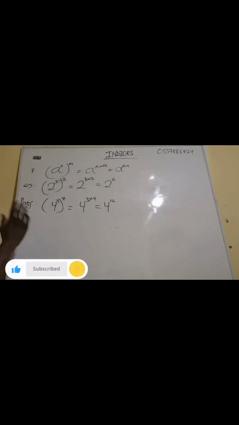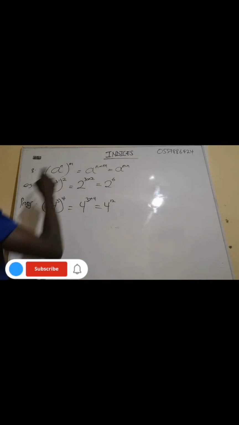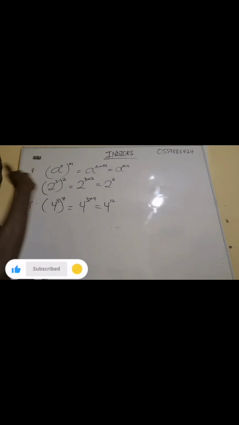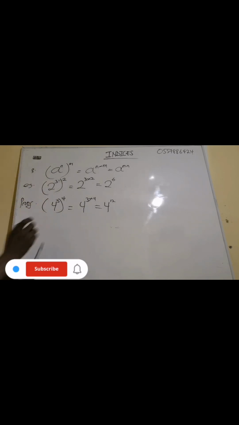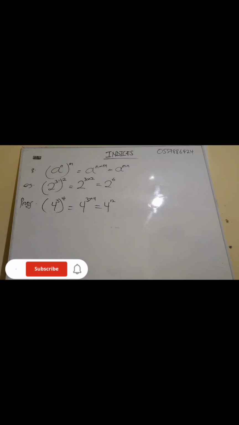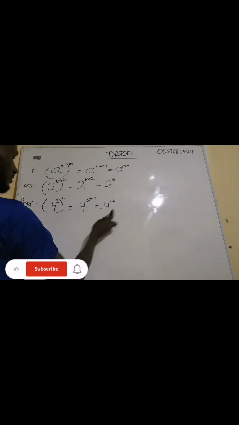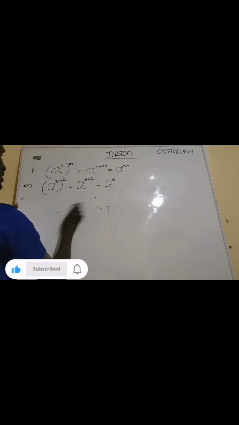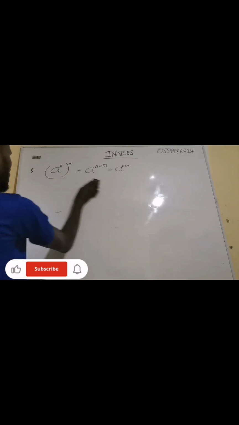Now these are some of the things we can talk about. So anytime you see something like this, an exponent having another exponent, you just have to multiply the exponents. It's very simple. You've seen the proof, right? Now let's move on to another property which is also similar to this one. Let me mark this one as property 4.